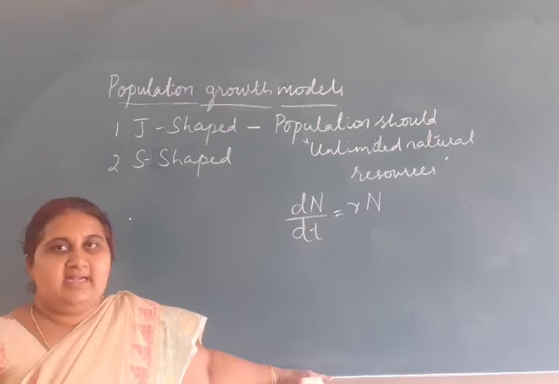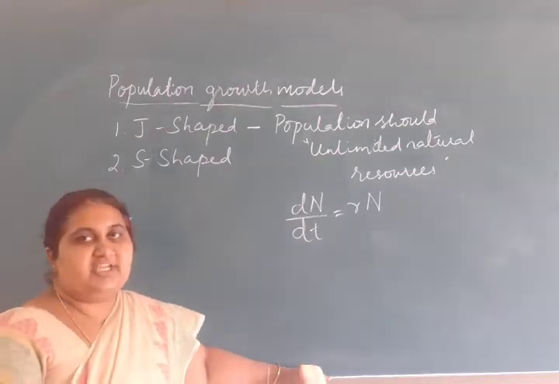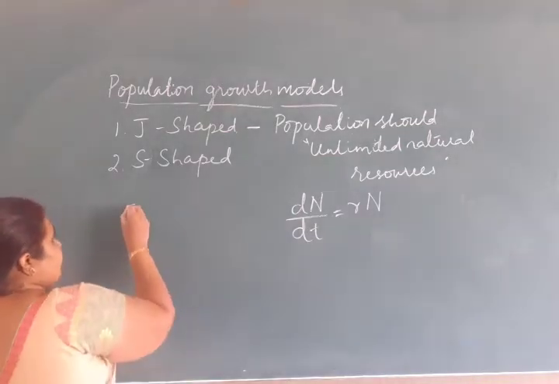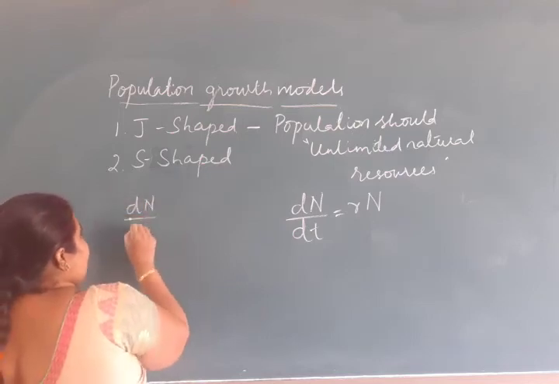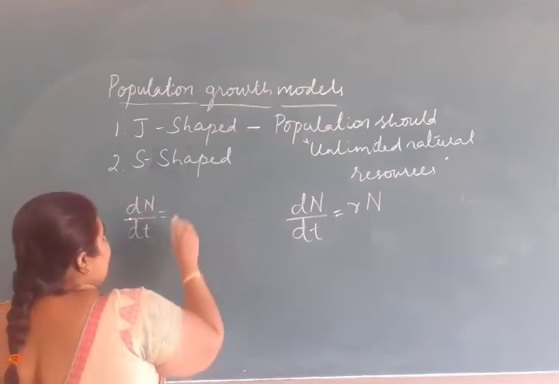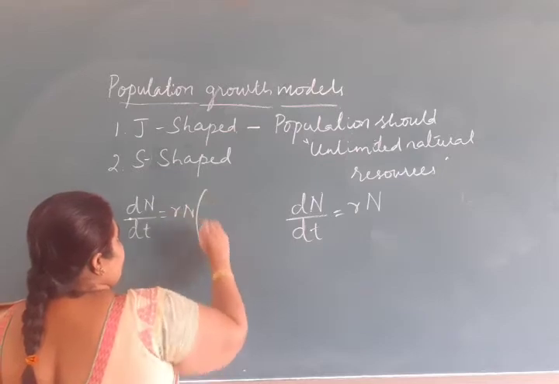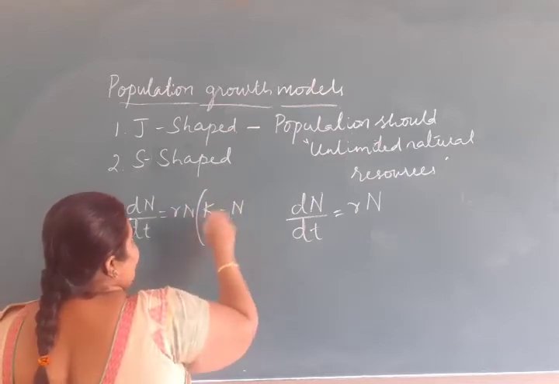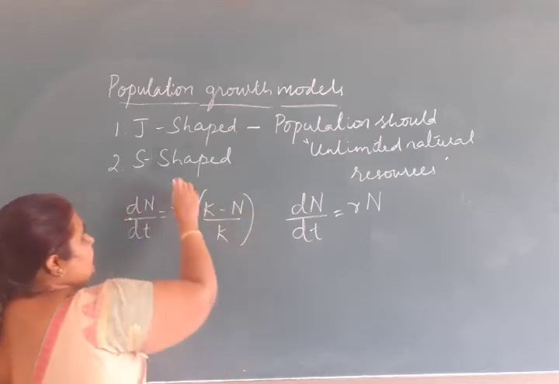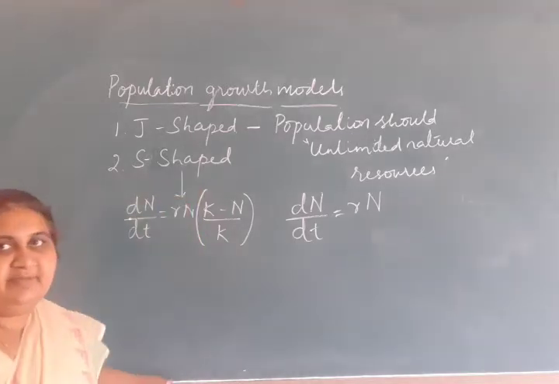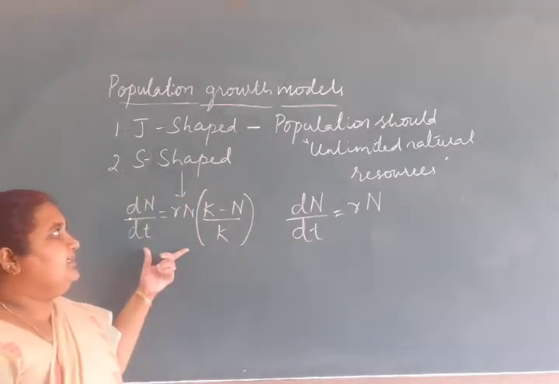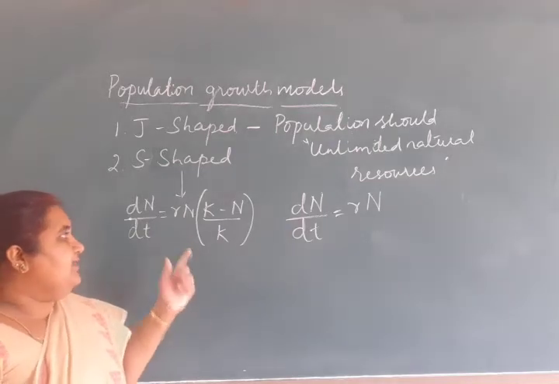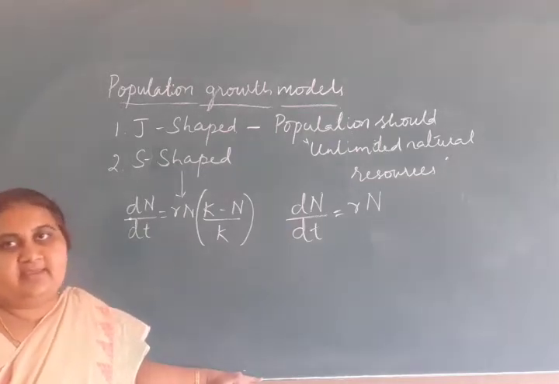The equation for S-shaped is dN/dt = rN (K - N)/K.